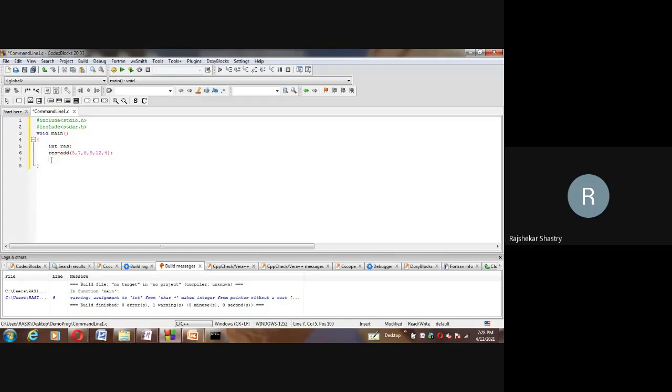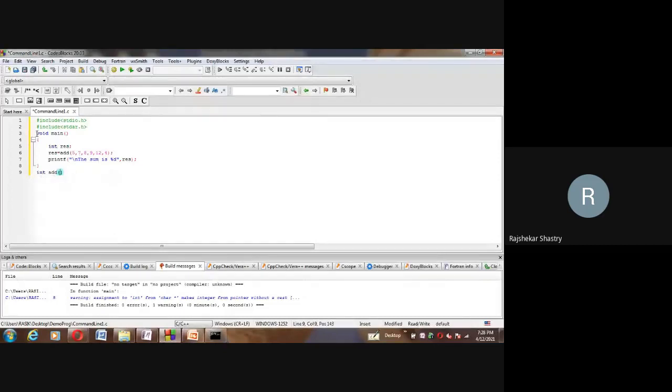Now let me print. The sum is %d comma res. Now this method I have to implement. It returns the resultant, which is integer type, because it is the addition of all that I am doing here.